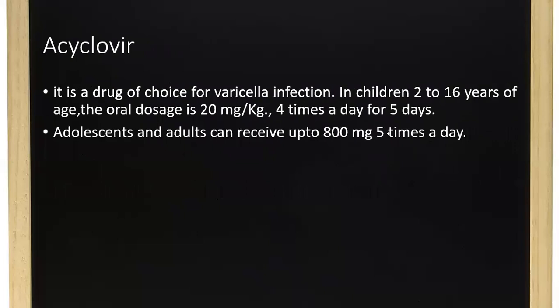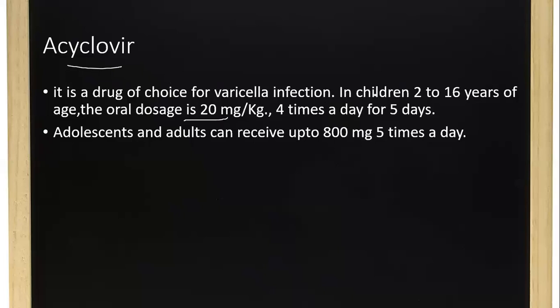Then the common medicine that we can use during the chickenpox period is acecloprid. Okay, so it is a drug of choice for varicella infection in children 2 to 16 years of age. The oral dosage will be 20 milligram per kg in 4 times or 6 divided doses for 5 days. That is the dosage of acecloprid.